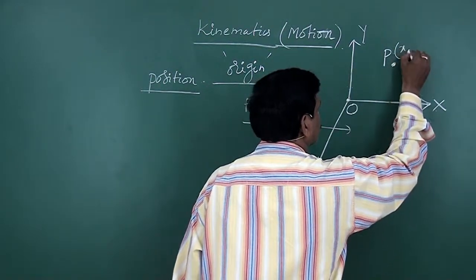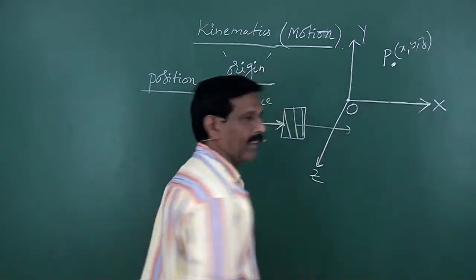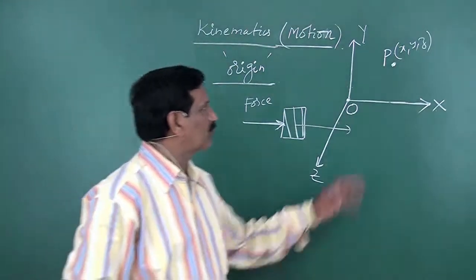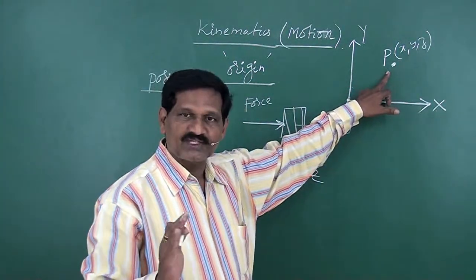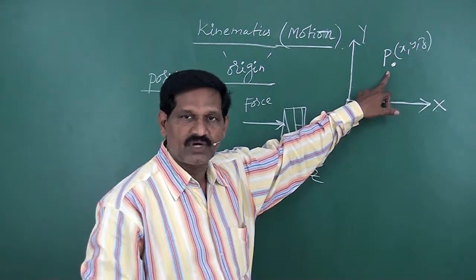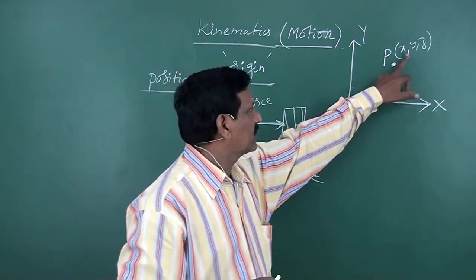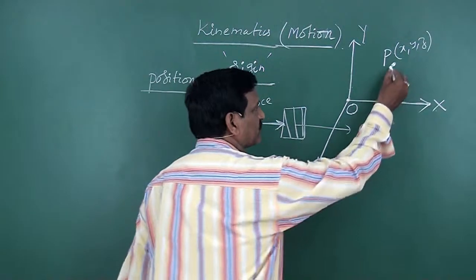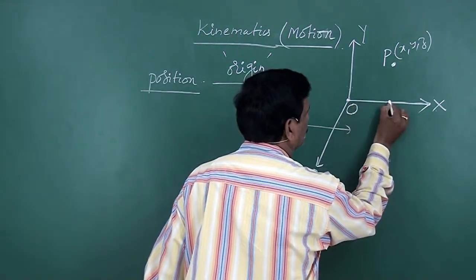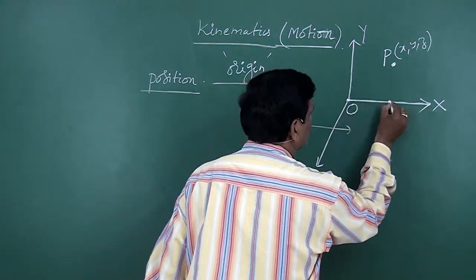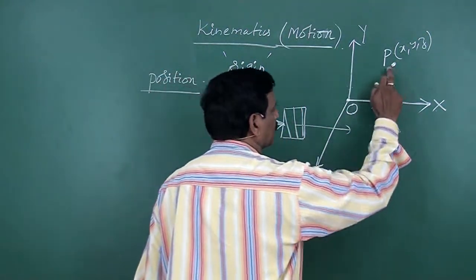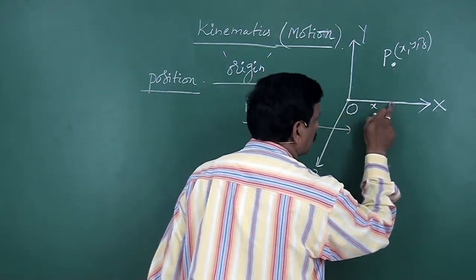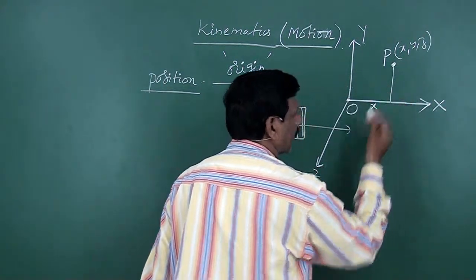Generally it is written as P(x, y, z), the point where the particle is located. Here x is the distance of this particle along the x-axis, the distance of the particle from the origin along the x-axis.